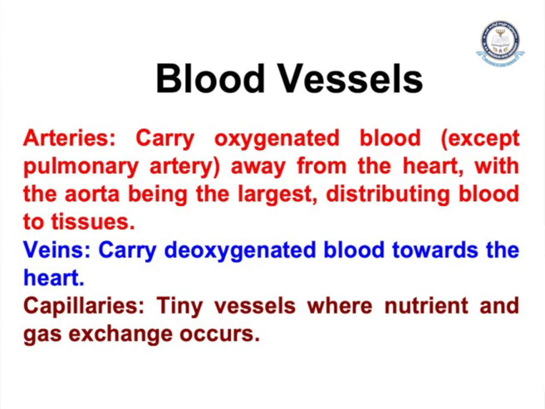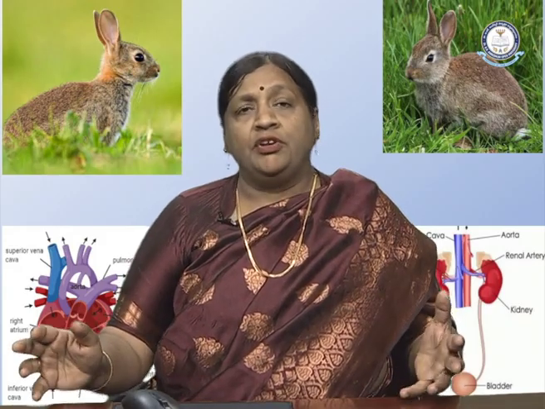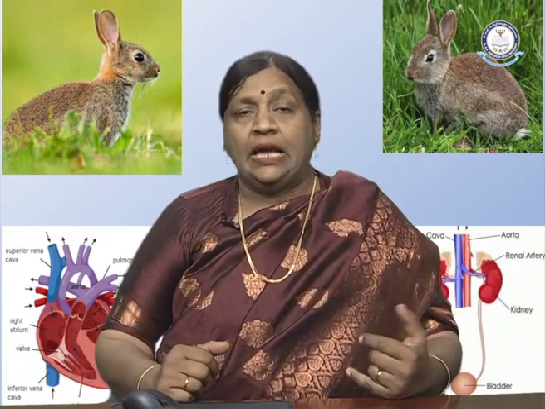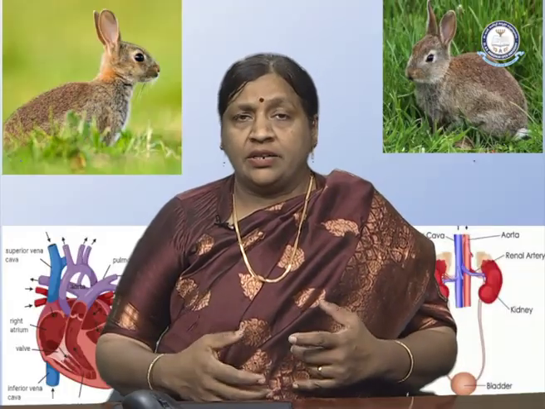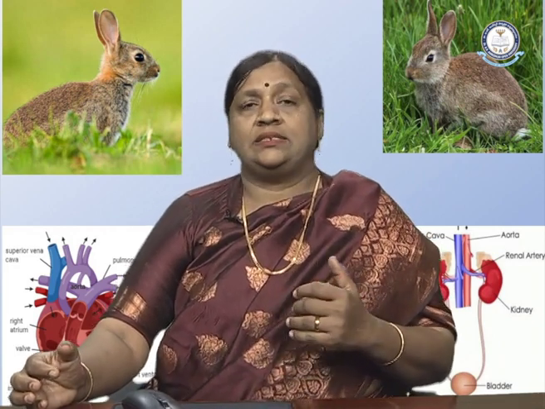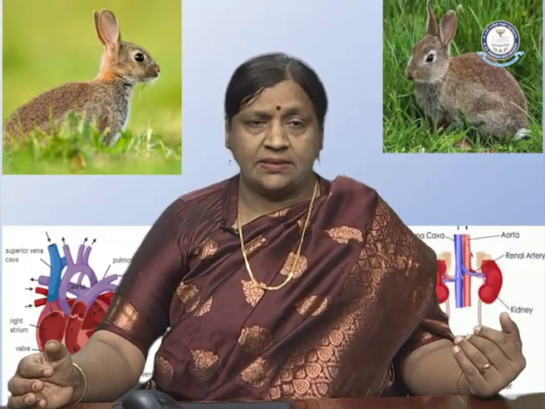Now coming to veins. As the name indicates, veins carry only deoxygenated blood. Now from where does this deoxygenated blood come? Deoxygenated blood comes from the different tissues of the body, like the tissues of various organ systems, hands, legs. Now these veins carry this deoxygenated blood. Now this deoxygenated blood goes to the heart. From the heart it moves on to the lungs.